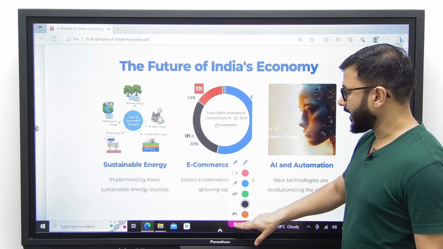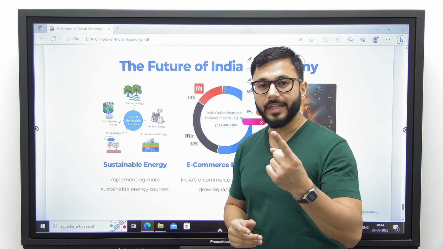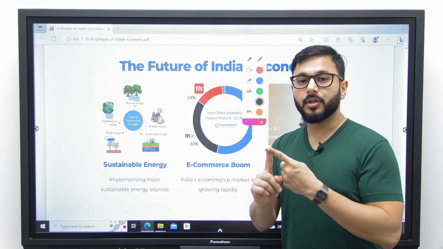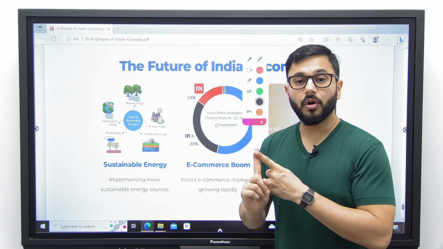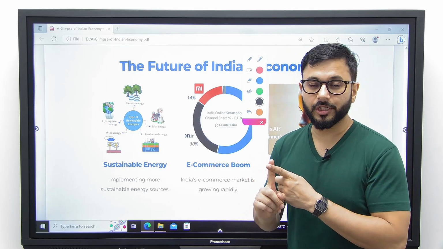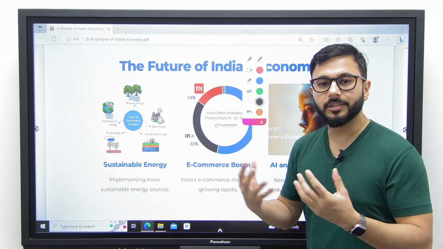Where do we see India's future? If we want to be a global power, we need to have sustainable models of energy and electricity. Why? Because we are majorly dependent on oil for our energy needs, and we have to import the majority of that oil. We cannot do it forever. We need to create sustainable and domestic energy sources.